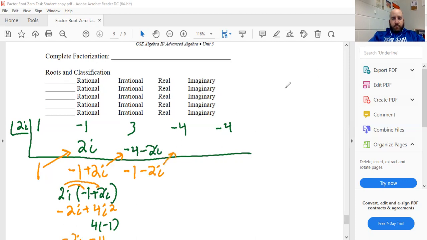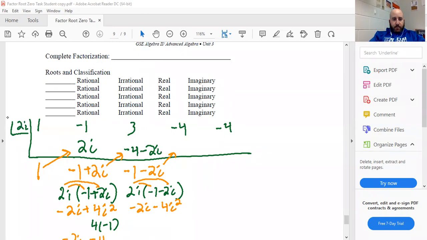Move it up and over. But when I do, again, I got to multiply it by the 2i in the box. 2i times -1 minus 2i. It looks exactly the same over here. Only difference is now instead of plus 2i, minus 2i. So I distribute. 2i times -1 is -2i. 2i times -2i. We already know 2i times 2i is 4i squared. So now it's just going to be -4i squared.